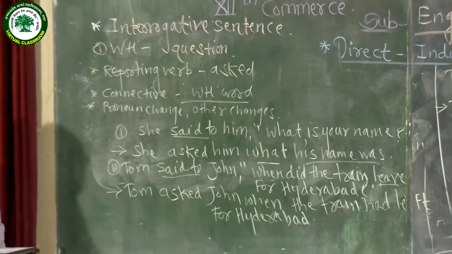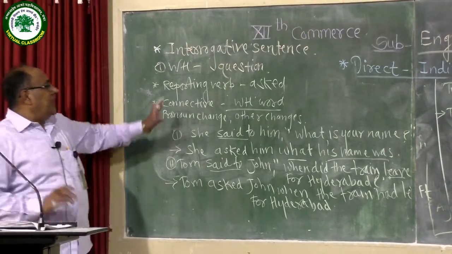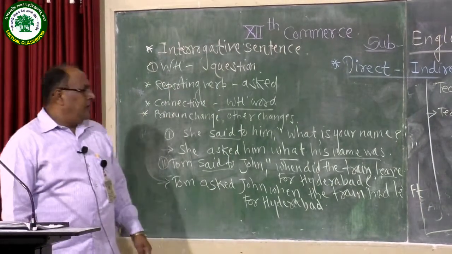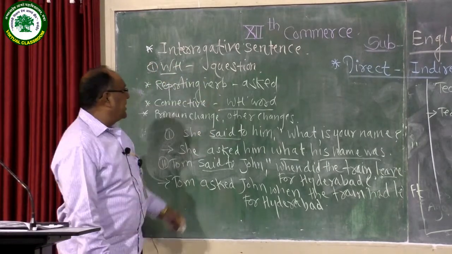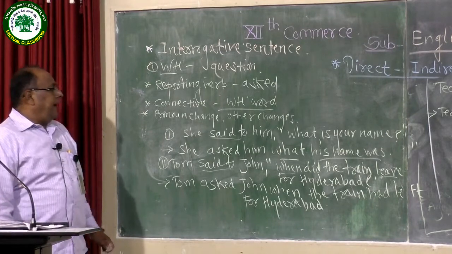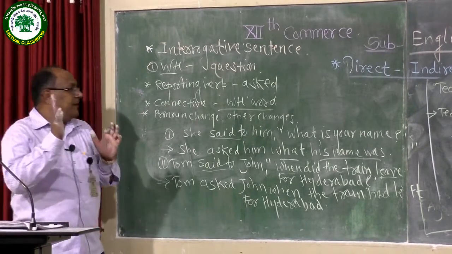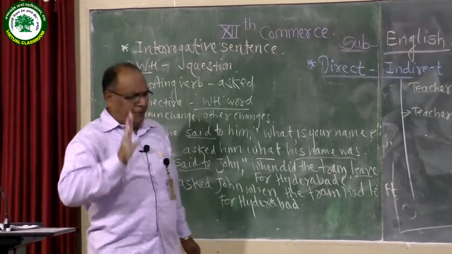So under the interrogative section we studied how a verbal question can be transformed into indirect narration, and then another subtype, how a WH question can be transformed into indirect narration. These sub-rules you should keep in mind while transforming the types of sentences that come in your question paper.